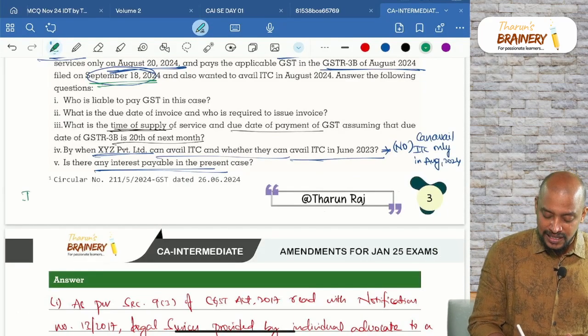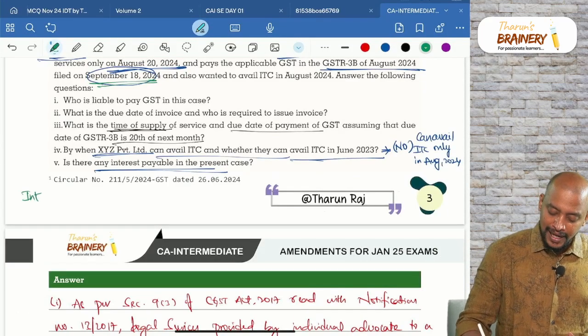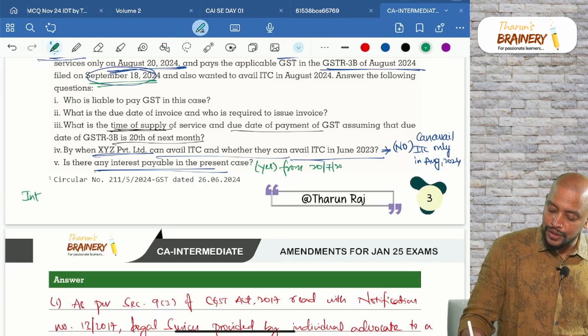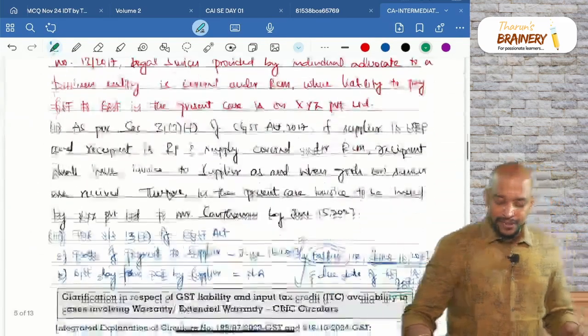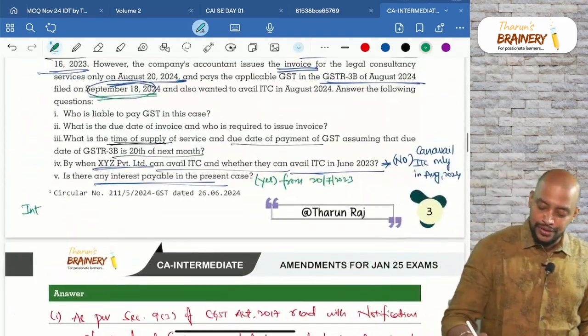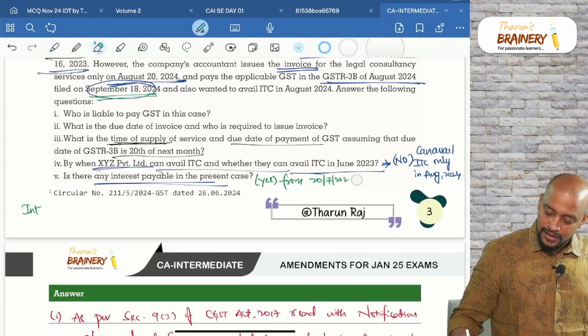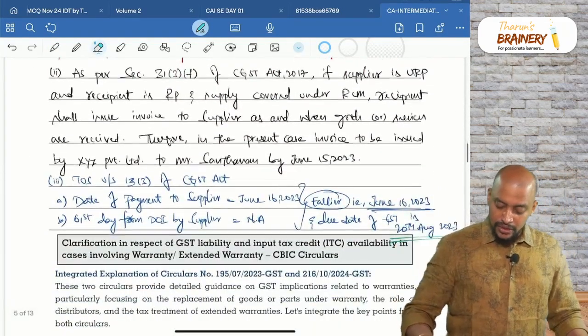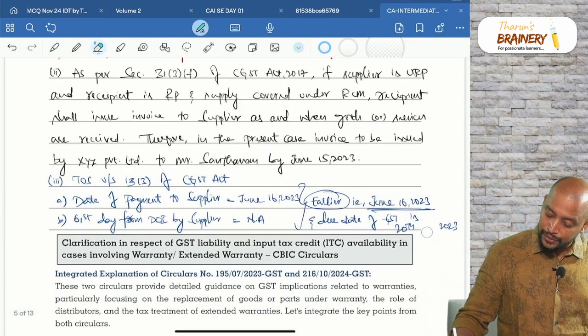So interest payable. Is there any interest payable in this present case? Yes. From 20th July 2023. Why 20th July? Because 20th August 2023. Because here, July 23. 20th July 2023.